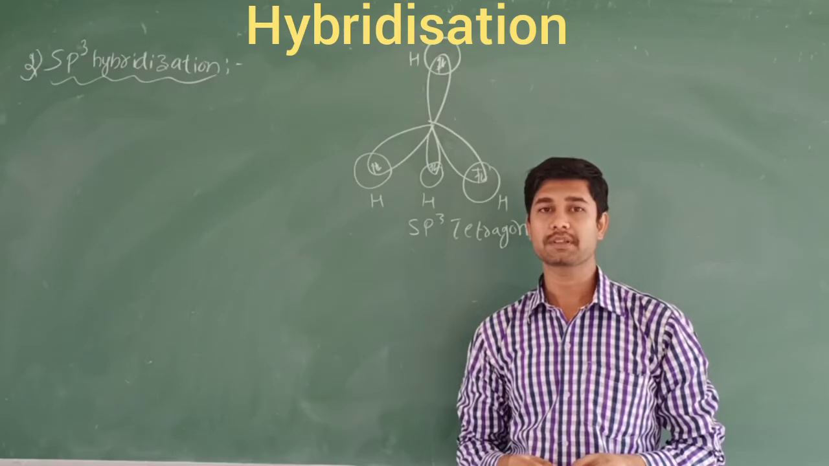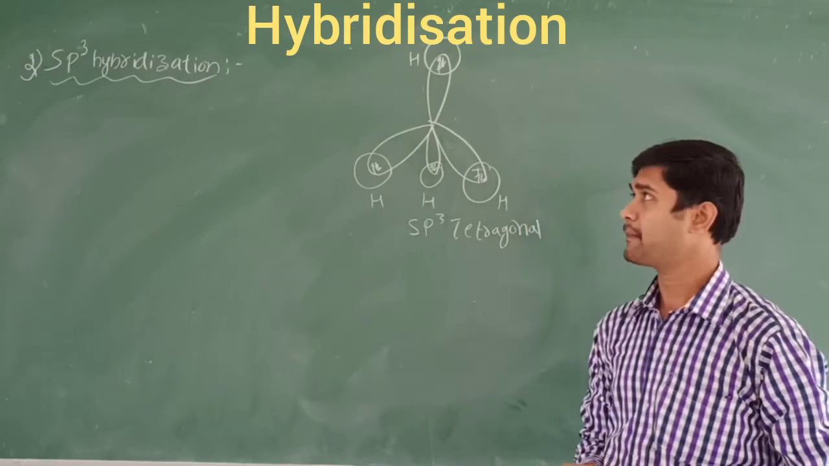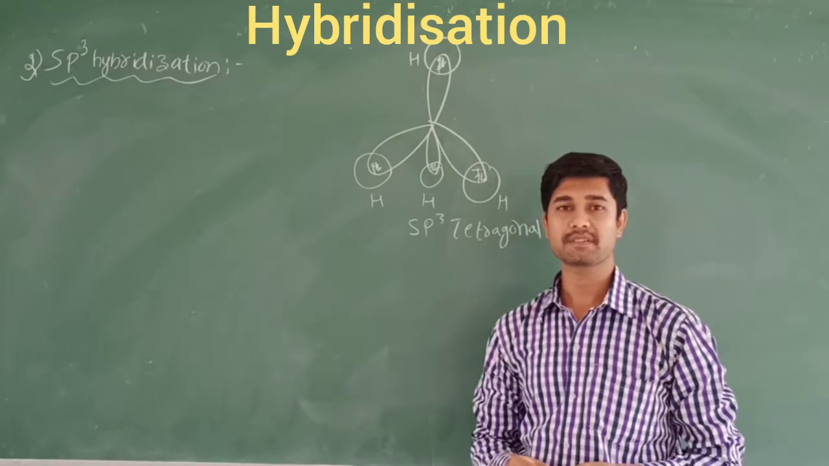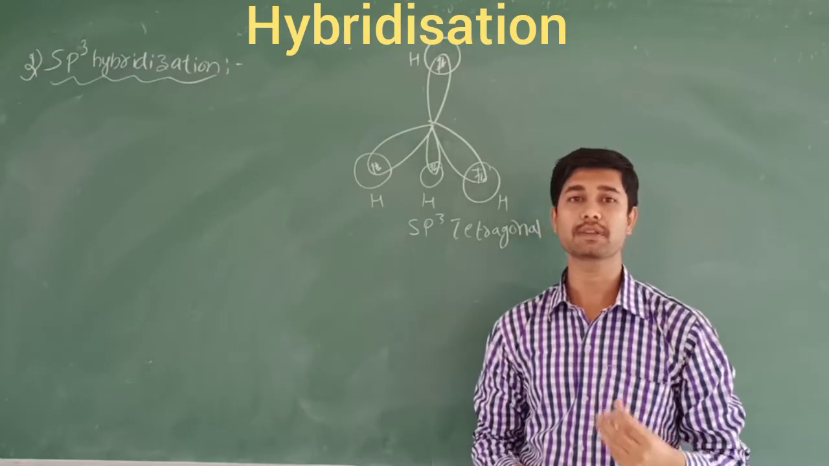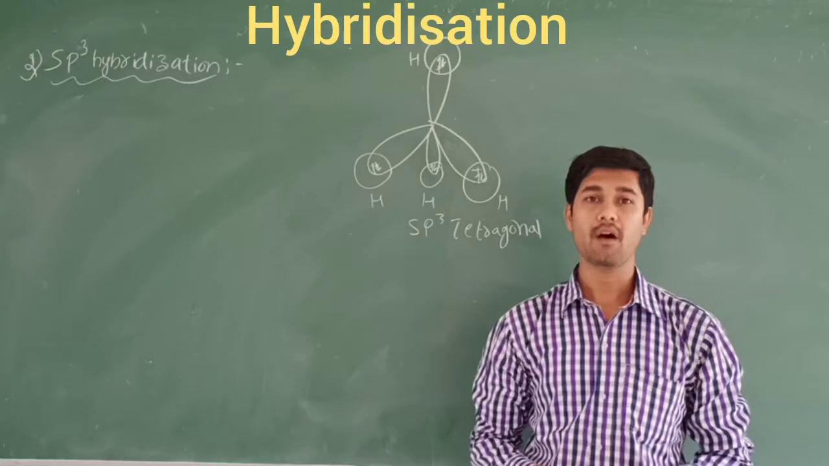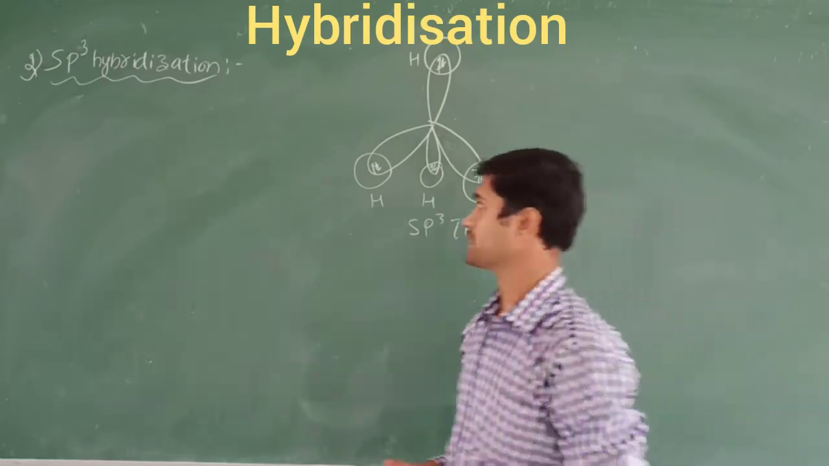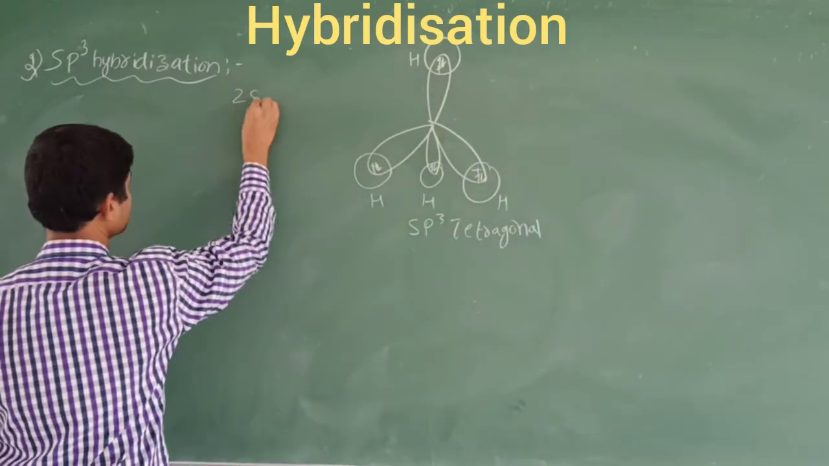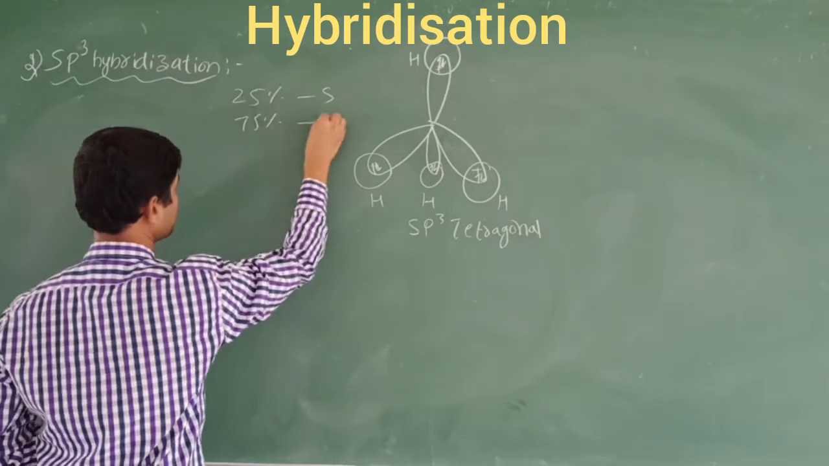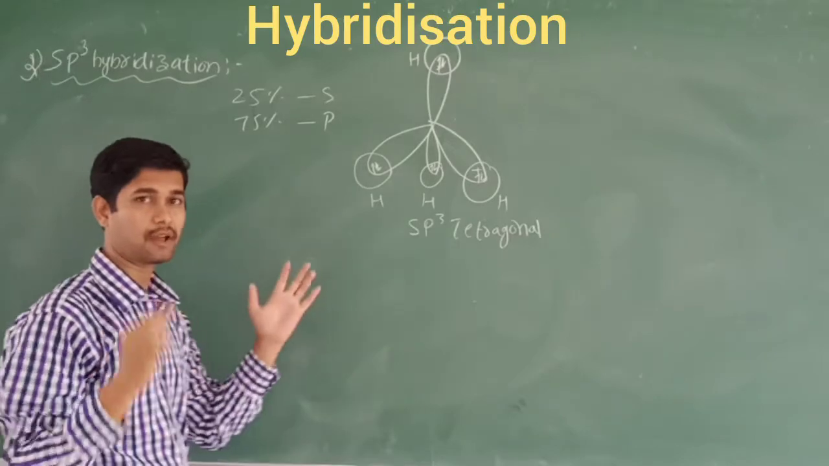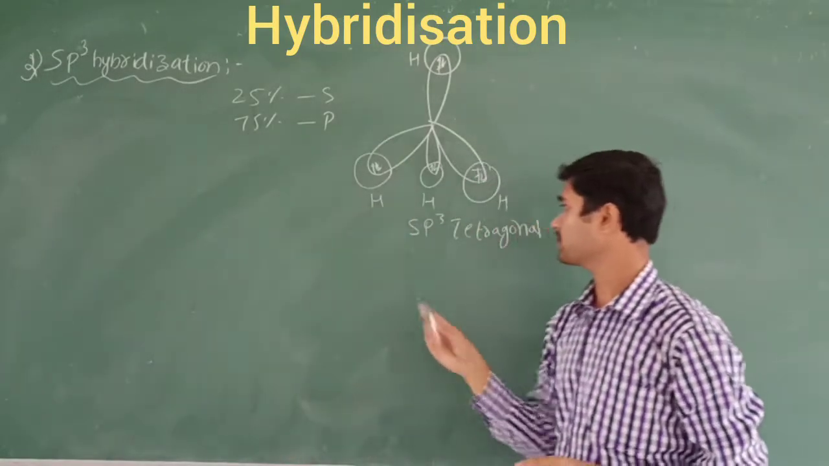Let's discuss the third one, that is called sp3 hybridization. It means the mixing of one s orbital and 3 p orbitals to give 4 equivalent hybrid orbitals. So here the percentage of the s character will be 25%, and the remaining 75% is the character of the p orbitals, compared to 100%. So this is about sp3 hybridization.